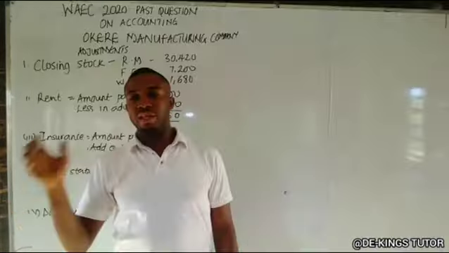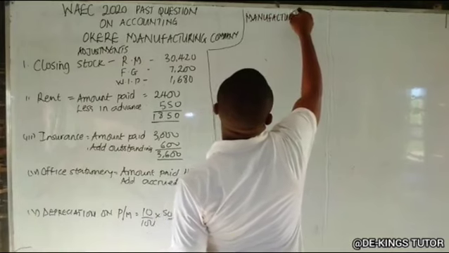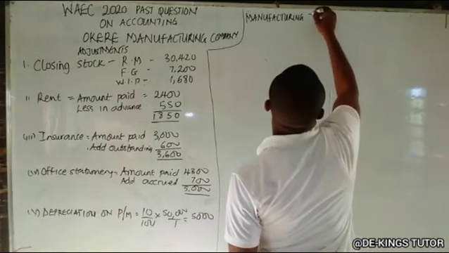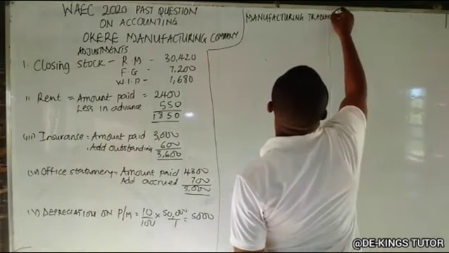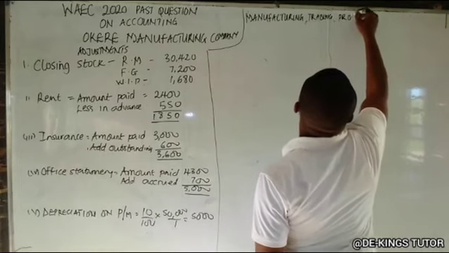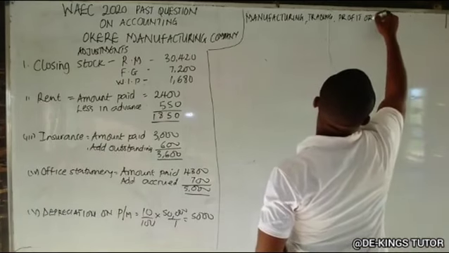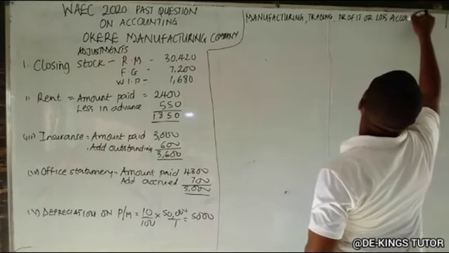Now let's move to the manufacturing account proper. Okay, so write manufacturing, trading, profit or loss account for the year ended.